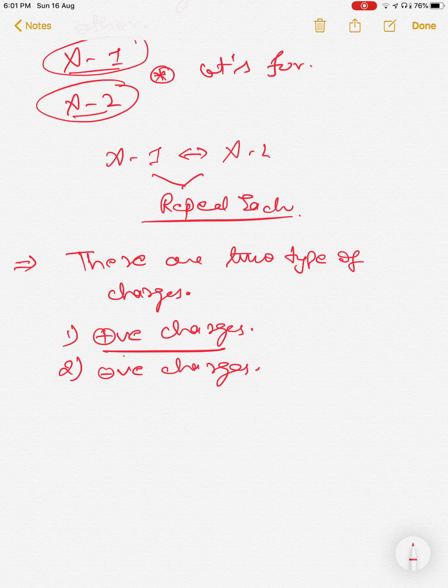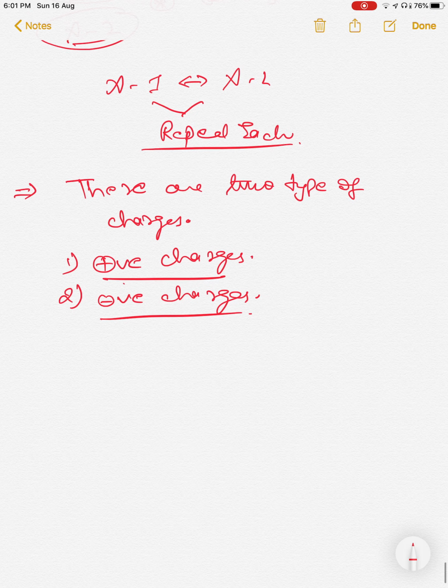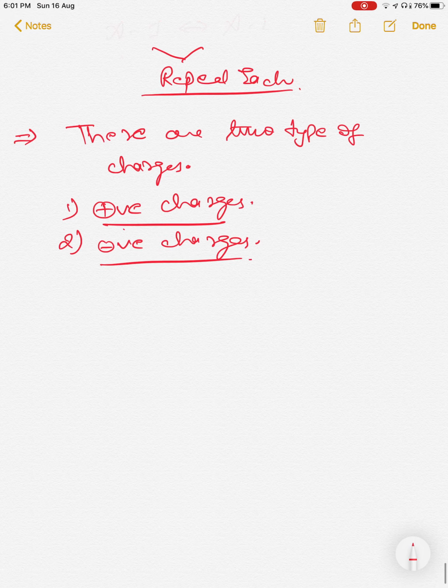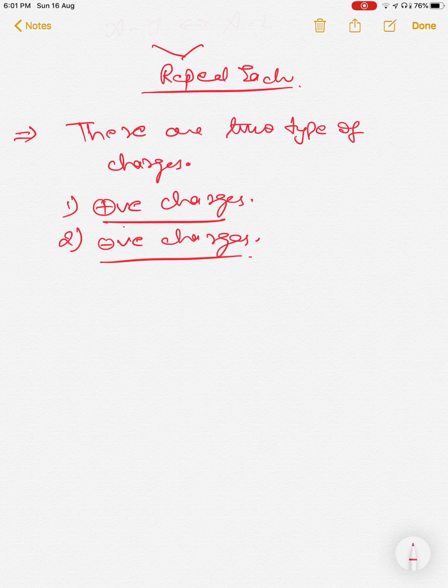It is basically just a nomenclature, and a very useful one. You will see later why this nomenclature is helpful. So there are two types of charges, positive charges and negative charges.